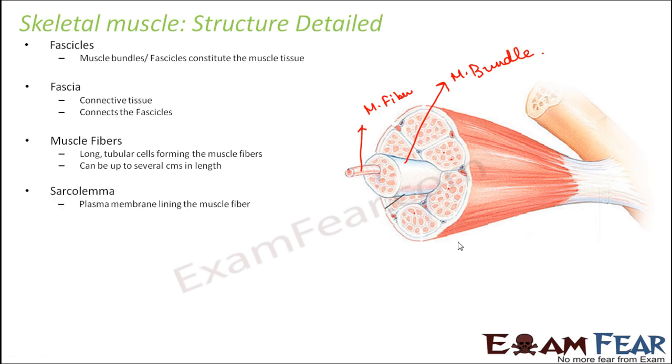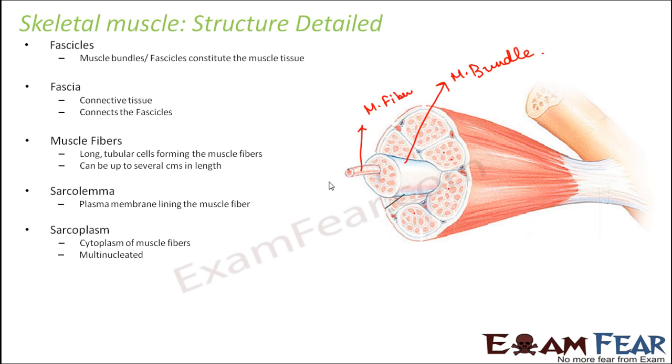Next is sarcolemma. It is the plasma membrane lining the muscle fiber. So the membrane lining this muscle fiber is sarcolemma. Next is sarcoplasm, which is the cytoplasm of muscle fiber. So inside the muscle fiber, the fluid which is present is called sarcoplasm, and these are multinucleated. That means inside the muscle fiber you have multiple nuclei. So one muscle fiber is considered like one cell, right?